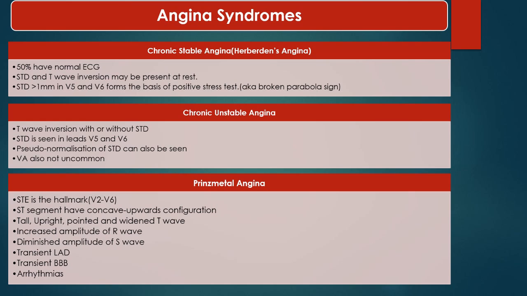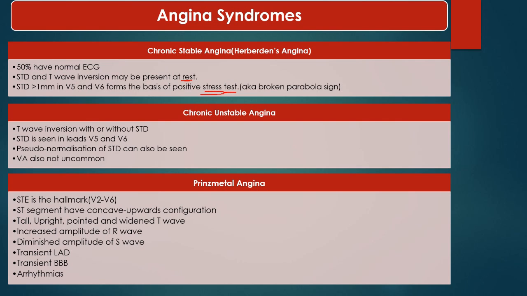Now angina means chest pain, which occurs due to myocardial ischemia. It can be of three types. Chronic stable angina, or effort angina, means that chest pain occurs only when a certain level of effort is applied by a person, and chest pain starts then. Chronic stable angina means at rest it will not occur. In these cases, 50% will have a normal ECG. ST depression and T wave inversion may be present at rest. That is important. Otherwise, we do a stress test.